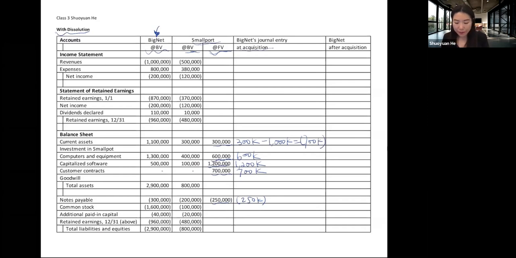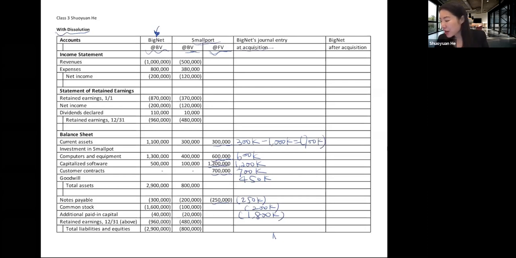And it is paying common stock in the amount of 200,000. Additional capital, 1.8 million. And then also the difference will be on the debit side, so we record it as goodwill. In this journal entry, all of the debits and credits will balance. So this is BigNet's journal entry at acquisition.